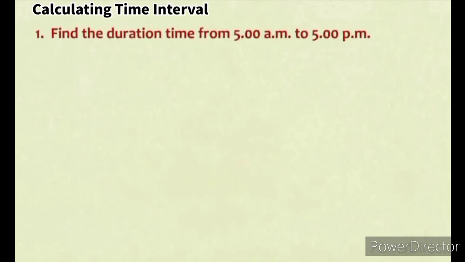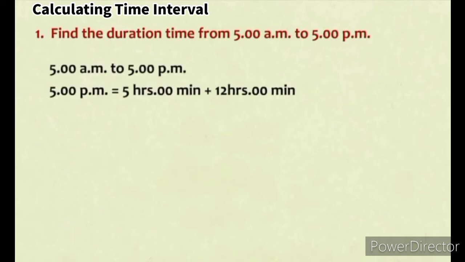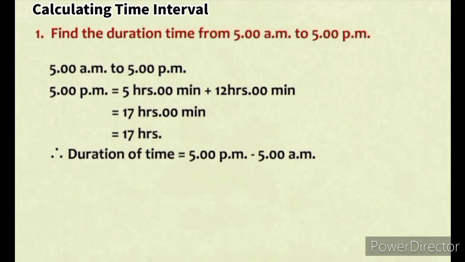Find the duration of time from 5 a.m. to 5 p.m. Now 5 p.m. equals 5 hours 0 minutes plus 12 hours equals 17 hours 0 minutes, which is equal to 17 hours. Therefore, duration of time equals 5 p.m. minus 5 a.m., which is equal to 17 hours minus 5 hours, which is 12 hours.